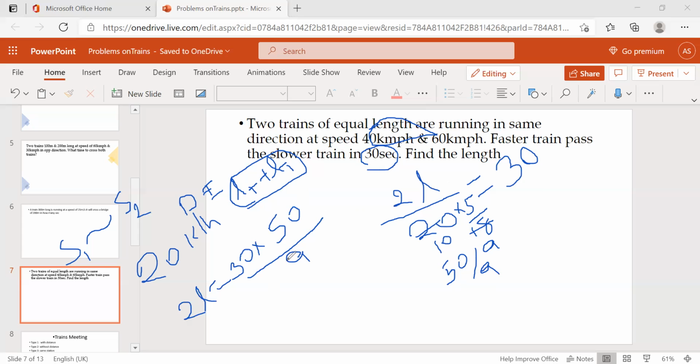Now 9 3s 10s. So it is nothing but 500 by 3 equal to 2L, right? So just do the calculation here. L will be, 2 ones, 2 250s, 250 by 3. What's the 250 by 3? 250 by 3.